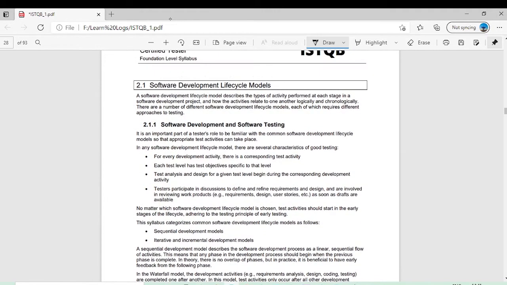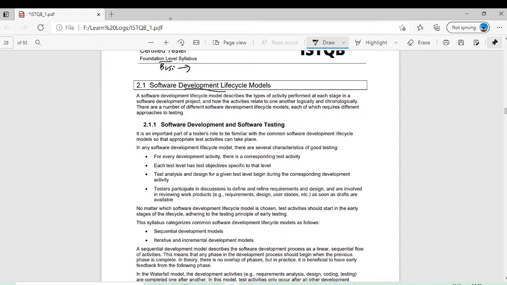What exactly do we mean by the software development lifecycle model? Normally, this starts from gathering the business requirements, then you filter and review the requirements, do the system design, then low level design, then coding, then testing, and the product is delivered. This whole is known as the life cycle of any software.